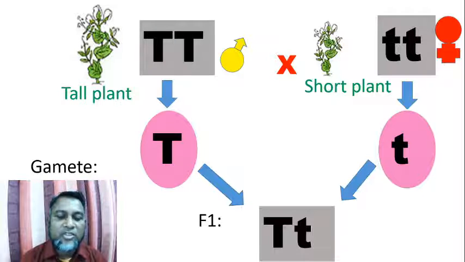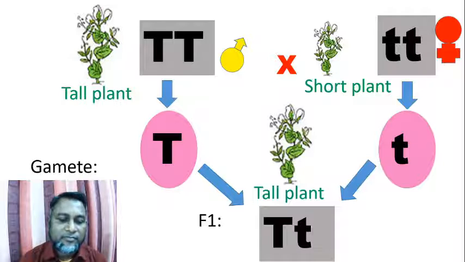Capital T is responsible for tall characters. It is the dominant character. As a result, it is expressed in heterozygous condition. On the other hand, small t is responsible for short characters. This is the recessive character, so it is not expressed in heterozygous condition. So all plants in F1 are tall plants.